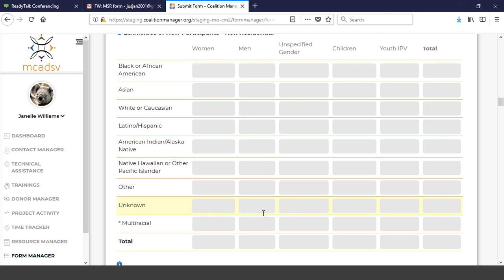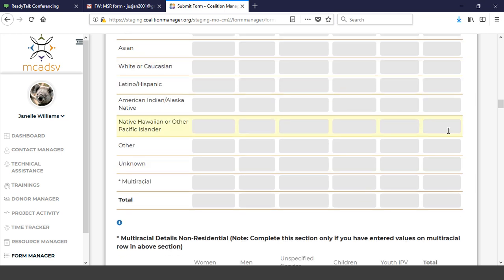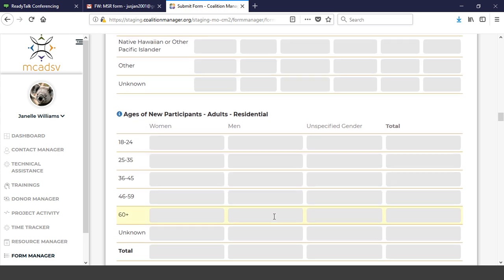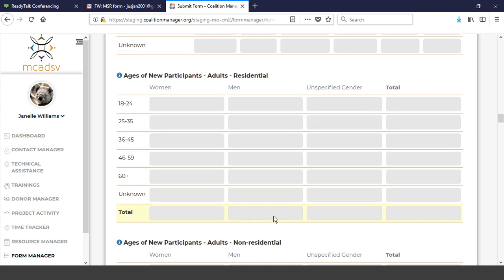Same thing for non-residential clients. Please double check your totals. It will not give you an error message if you enter incorrect totals, so please double check those. And the same again with multiracial, it will not drop down. The ages look very much the same. Again, the totals won't give you an error message, but if you had 10 people, there would be 10 total in ethnicities, and also 10 in ages.